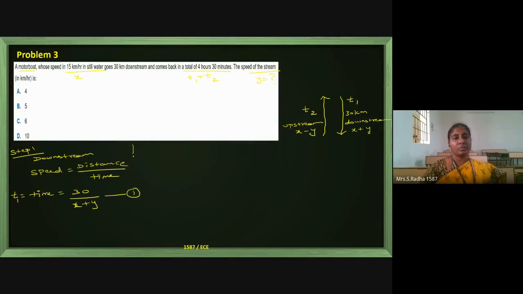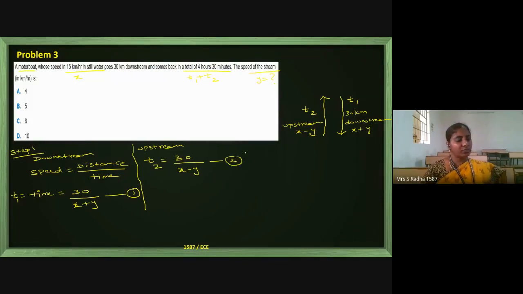Now I will go to upstream. Similarly, because the boat is coming back, the same distance is traveled. If I calculate the time, it is the same distance, but the upstream speed is x minus y. And this is equation 2.